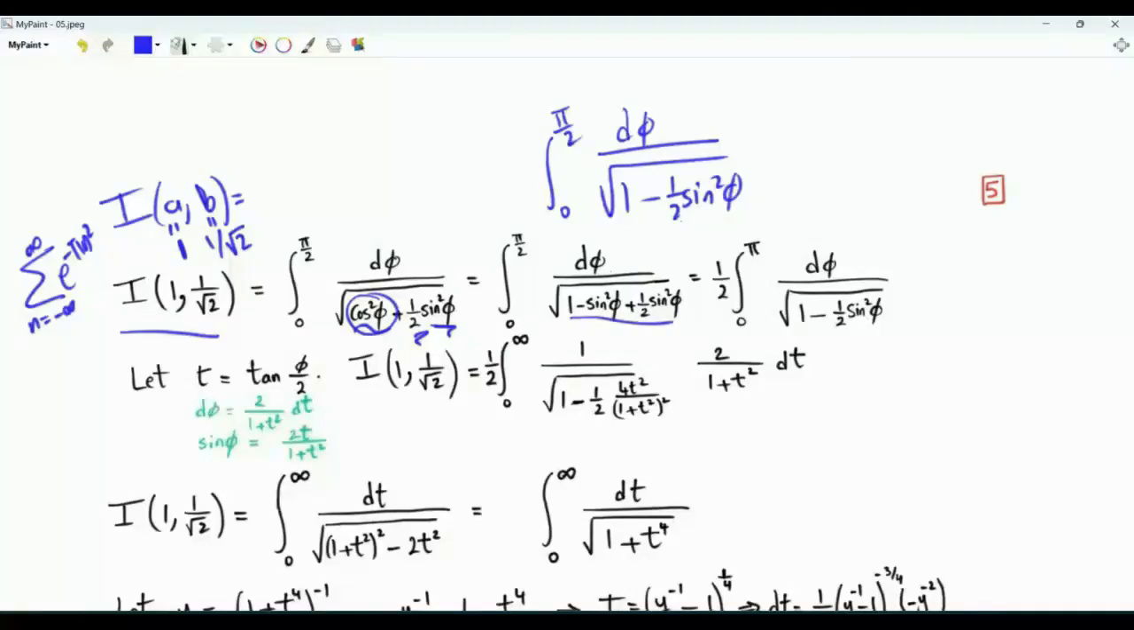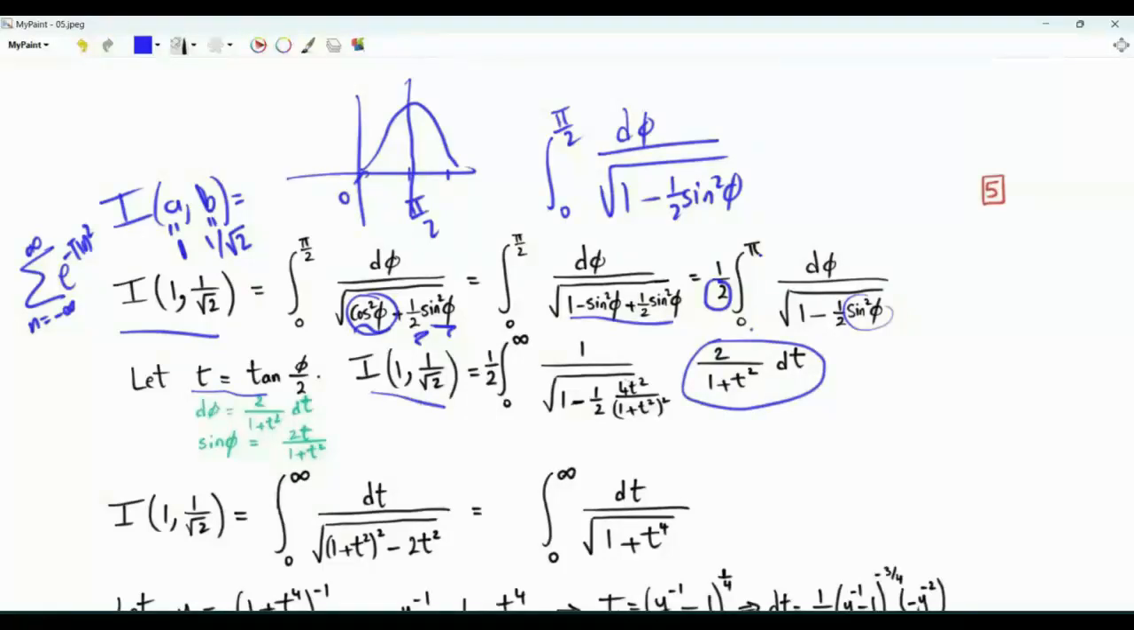Note that the function sine squared phi from 0 to pi over 2 looks like this. It is symmetric about pi over 2. Our integral is exactly the same as integrating from 0 to pi and then dividing our result by 2. Our first substitution is the tangent half angle substitution. T is equal to tan phi over 2. D phi is 2 dt over 1 plus t squared, and sine phi is 2t over 1 plus t squared. Our integral is 1/2. When phi is 0, t is 0. When phi is pi, t is tan pi over 2, which is infinity. The integral now is from 0 to infinity.